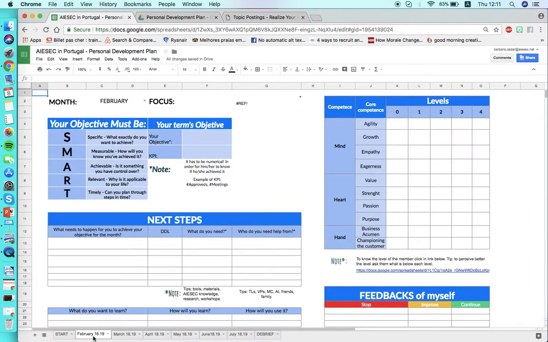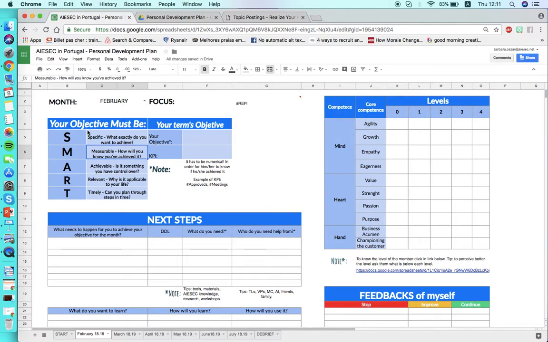Then we have month by month. So they're all the same normally. And month by month, let's say we start on February. So you have month here, you select every month, and your focus. So you have to put your focus here of the month. Focus, remember, in terms of functional goals. So the focus of OGV this February is opens, for example. I'll put here opens. Cool?